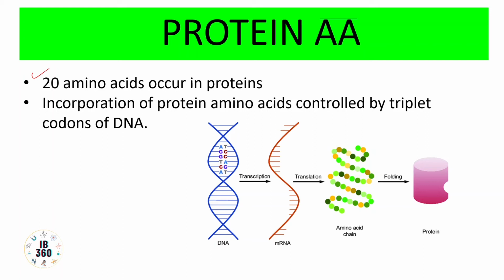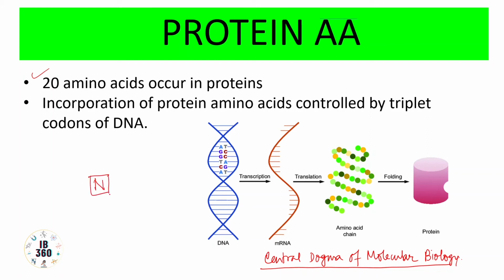But for now, you should be aware of the central dogma of molecular biology. The central dogma claims that there is a certain procedure in which proteins are formed. We all know that DNA, deoxyribonucleic acid, has a nitrogenous base which is associated with a pentose sugar, and this in turn is associated with a phosphate group.